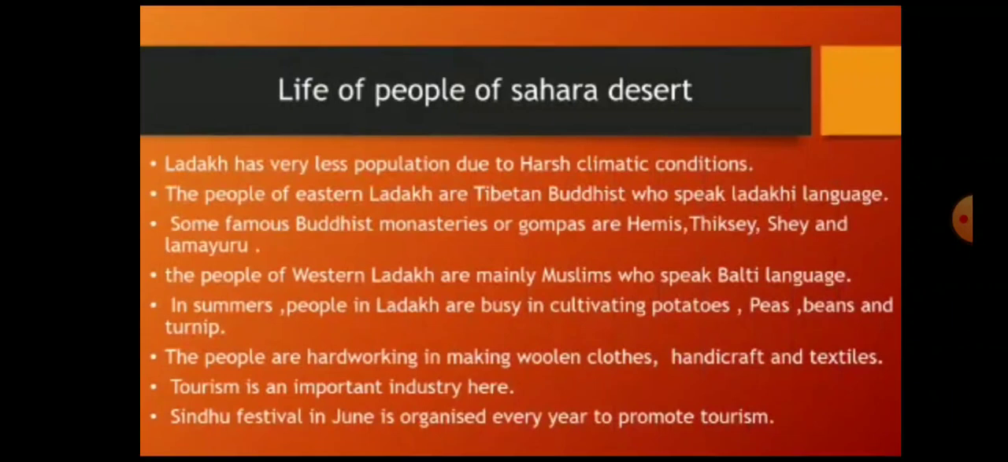In summers, people in Ladakh are busy in cultivating potatoes, peas, beans and turnip. The people are hardworking in making woolen clothes, handicrafts and textiles. Tourism is an important industry here. Sindhu Festival in June is organized every year to promote tourism.